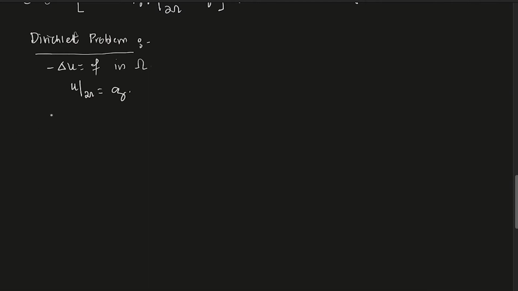And we'll assume f is in C of omega and g is in C of del omega. Okay, g is continuous on the boundary and f is continuous on omega. So this is the only condition which I am just taking. Now the thing is this: what do we need to do here?